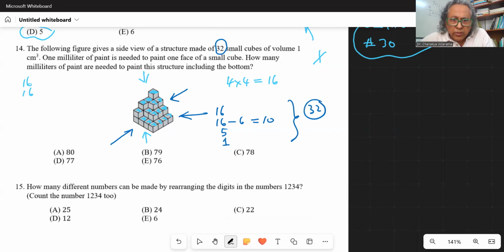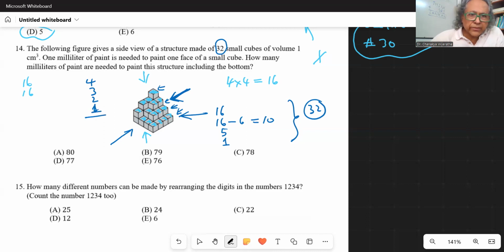So then we're going to count the number of faces we see from this side. How many do we see? Well, the bottom layer, we see 4 faces. And the next one, 3, next one, 2, and this one, of course, 1. So that is 10 faces. And then even from this side, 10 faces, right?